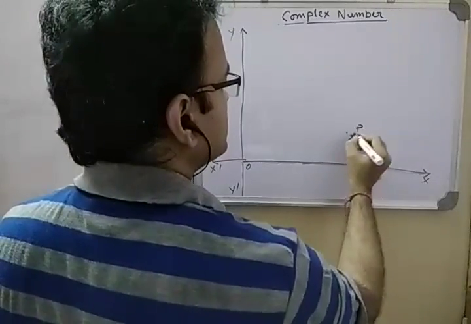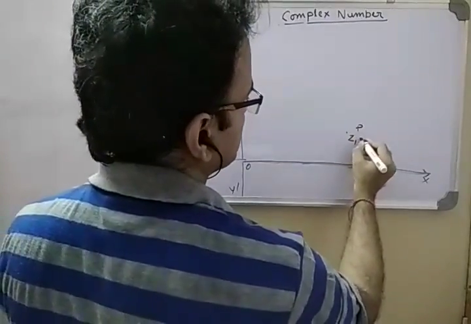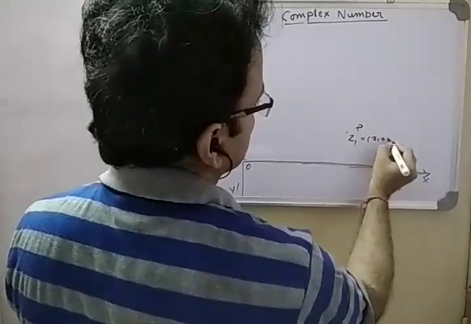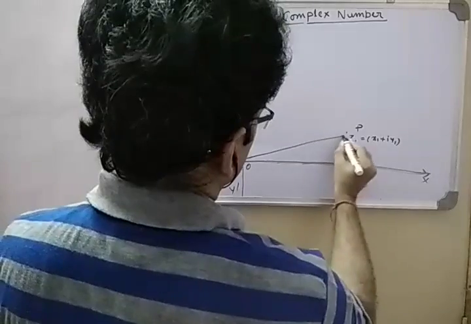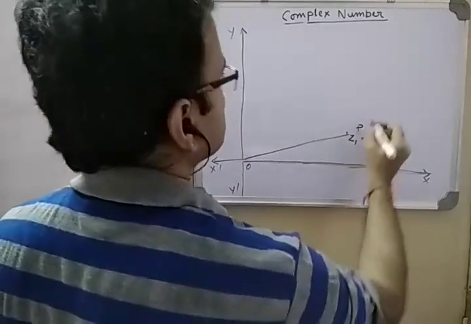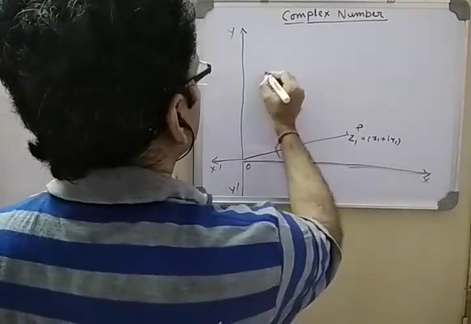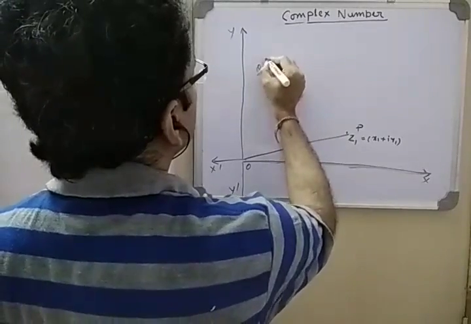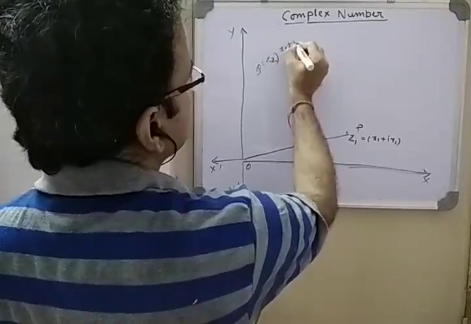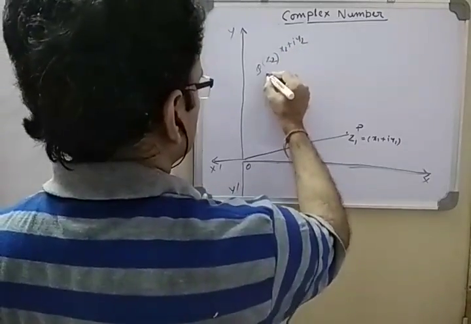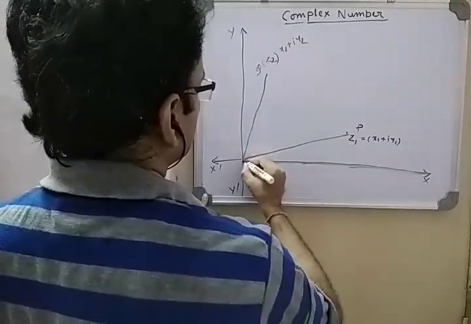Now let's name it P, whose coordinate is Z1, meaning x1 plus i y1. Now this is point Q represented by Z2. Z2 means x2 plus i y2.